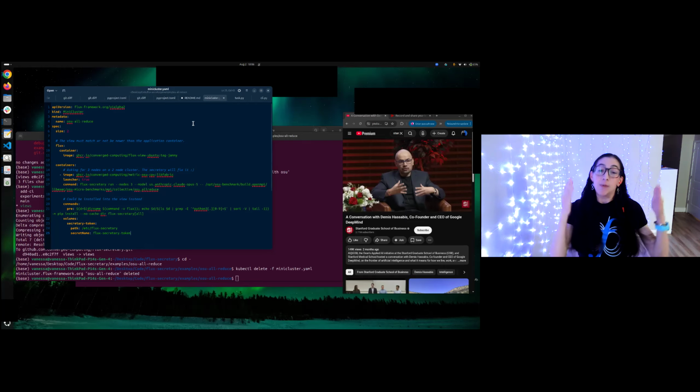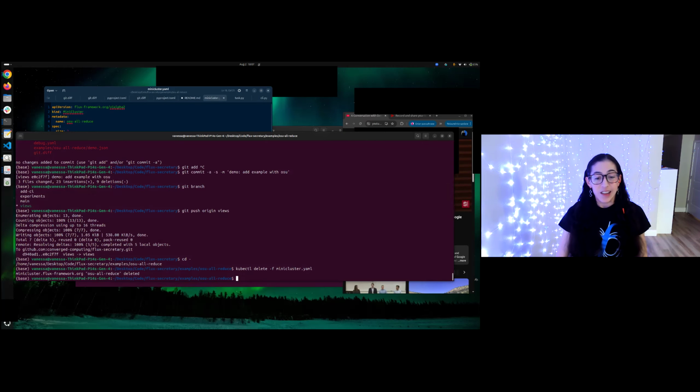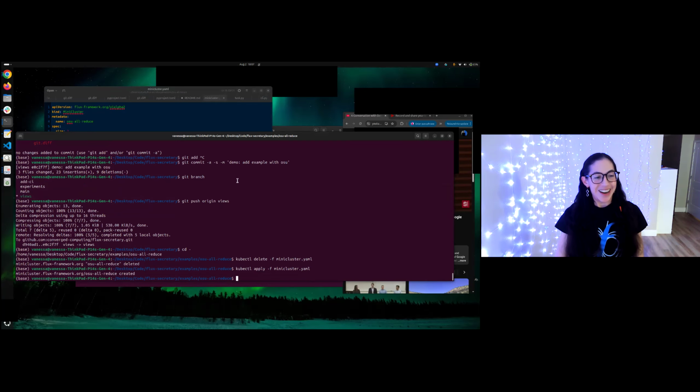So what I'm going to show you is a new agent we have called the Flux Secretary, which basically wraps a Flux command. And actually, you can see it here in this MiniCluster. And the Flux Secretary is going to be launched under this allocation. It's going to use a particular model. We're going to tell it 3 nodes, but actually this cluster only has 2. And then you tell it I want to run OSU allreduce. It is going to figure out the best way to do that. So let's actually get this running, and then I will probably keep talking because that's kind of what I do.